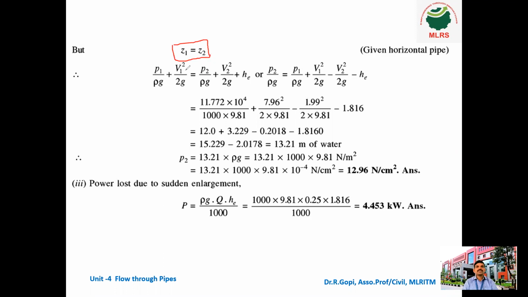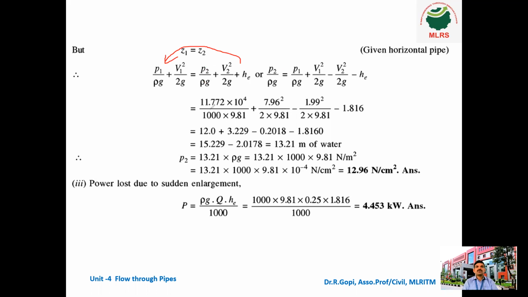So P1 by rho G plus V1 square by 2G is equal to P2 by rho G plus V2 square by 2G plus HE. Both pipes are horizontal, so Z1 equal to Z2 gets cancelled. What we need is only the P2 term, so keep P2 on the right side and all other terms go to the left side. P2 by rho G equals P1 by rho G plus V1 square by 2G minus V2 square by 2G minus HE.